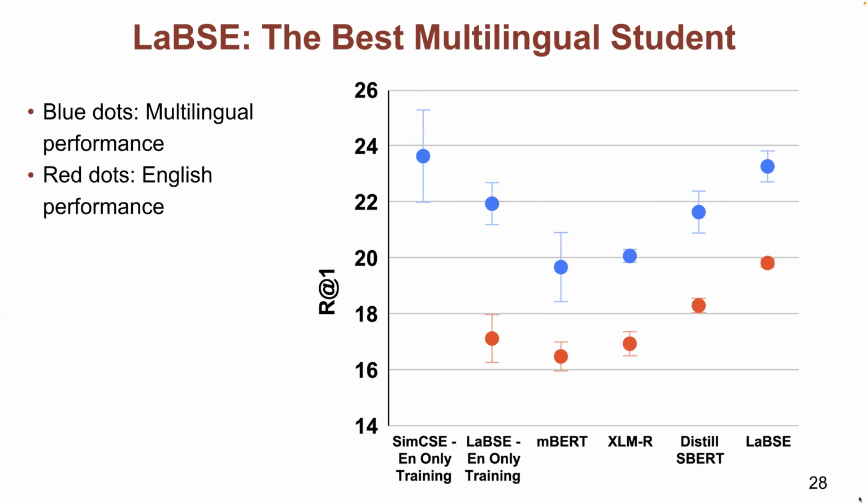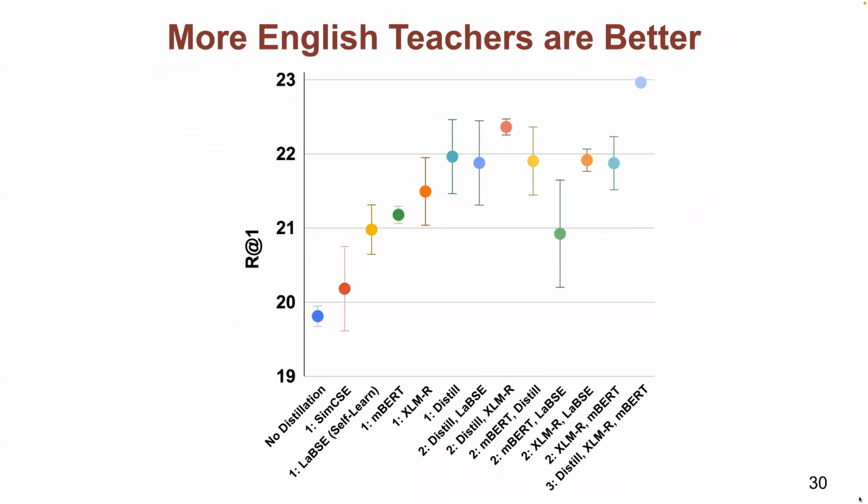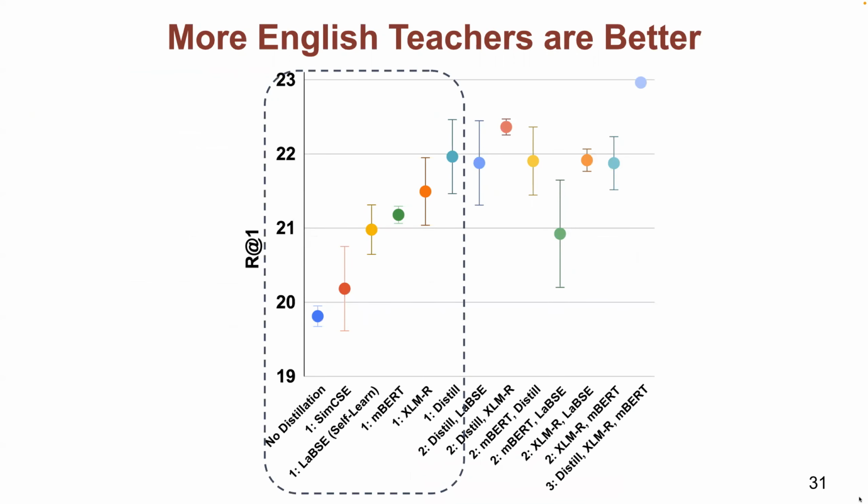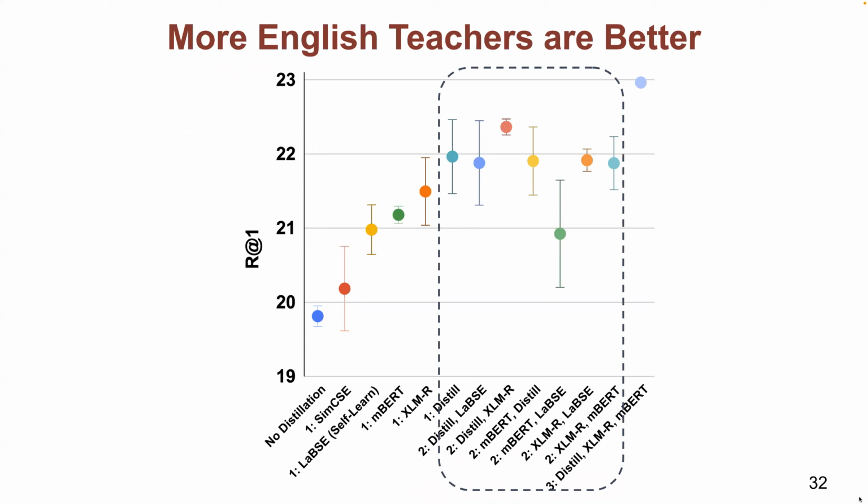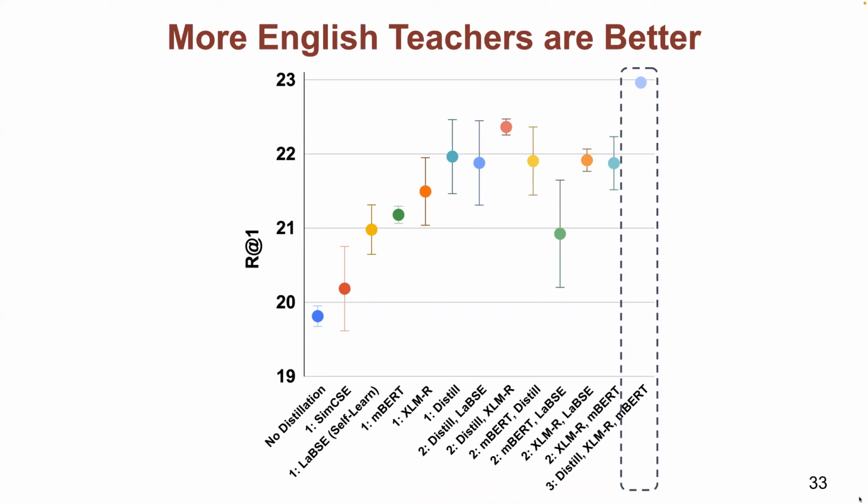We first conducted an ablation to find the best multilingual text encoder. We found that LaBSE gave the best results compared to others, so we used it as the text encoder for our multilingual student. We also conducted an ablation on the number of teachers. Using one teacher, there was a clear distinction between the effectiveness of different models. The performance was better with 2 teachers than with 1. The best performance was with 3 teachers.